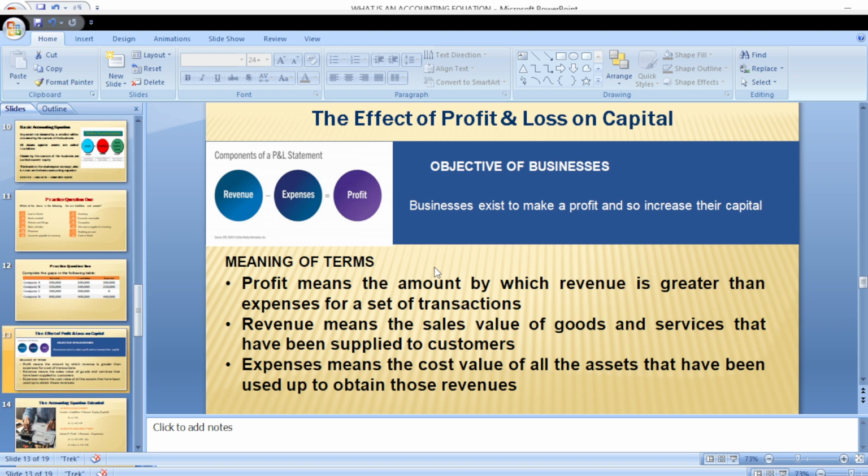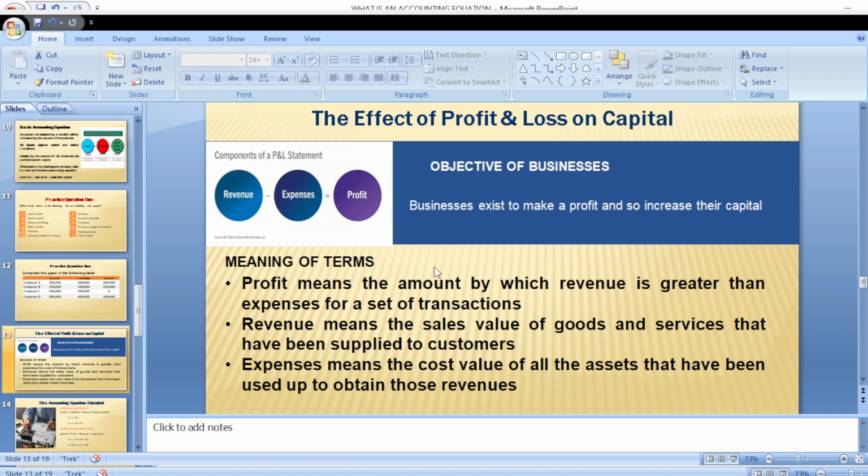So where the revenue is greater than the expenses of the business, you are going to have made what? Profit. But where the revenue is less than the expenses, you will make a loss. Let me repeat that again. Where the revenue is less than the expenses, you are going to make a loss. But where the revenue is greater than the expenses, for example, the revenue is 500,000, the expense is 300,000, that means you would have made a net profit of 200,000.